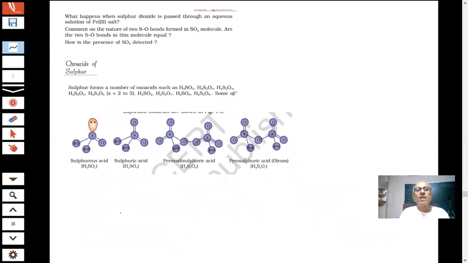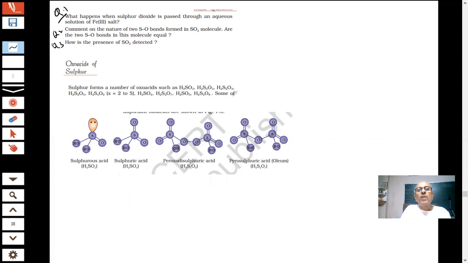Now, a question was given in the paper. What happens when sulfur dioxide is passed through an aqueous solution of ferric salt? Ferric Fe3 plus will be reduced to ferrous ion, Fe2 plus. In such cases, we have to write the reaction. This is an example of sulfur dioxide acting as a reducing agent.